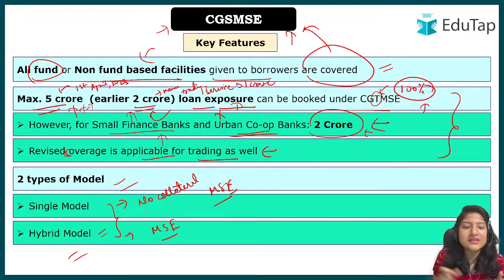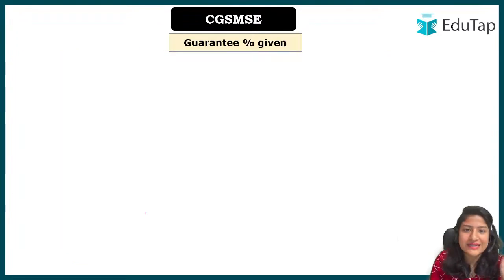So we have two models, single and hybrid. You can opt for both. But in the hybrid model there are higher chances of getting the loan because you are providing some assets as well. That's the only difference. Now what is the percentage guarantee cover? I told you that the government cannot give 100% because it would make banks lenient in providing loans.